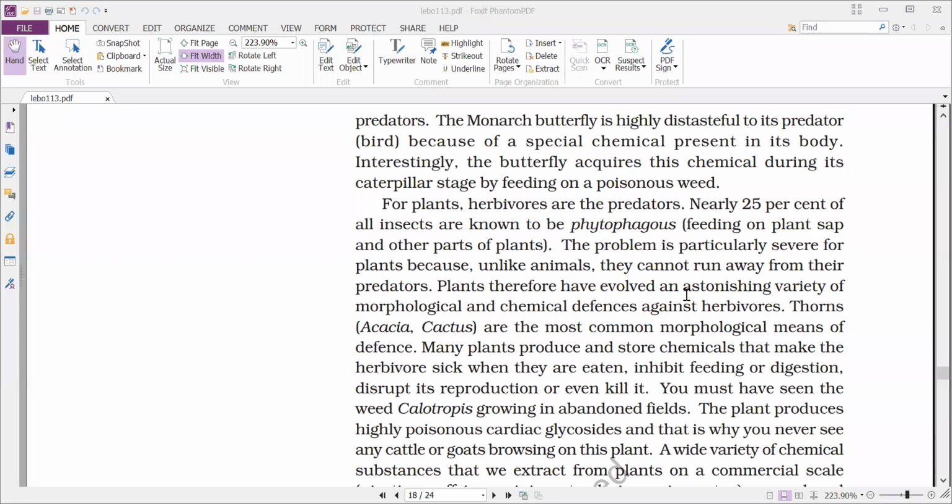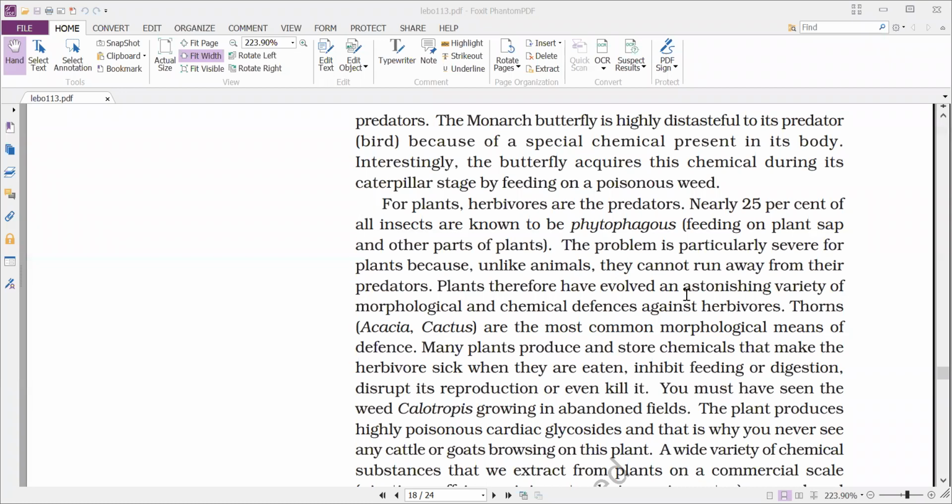For example, thorns, the spiny pointed structures which we call thorns, in the case of acacia and cactus, are the most common morphological means of defense. These thorns will protect the plants from being eaten.